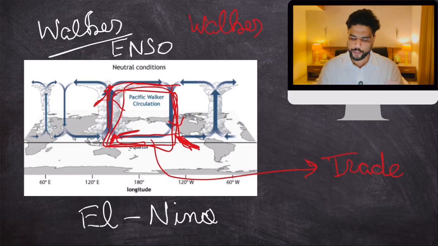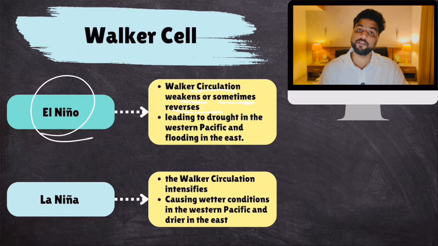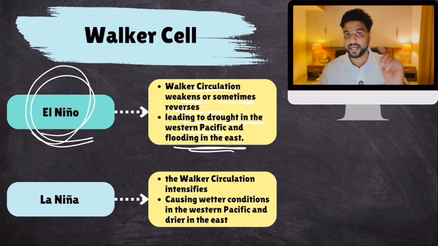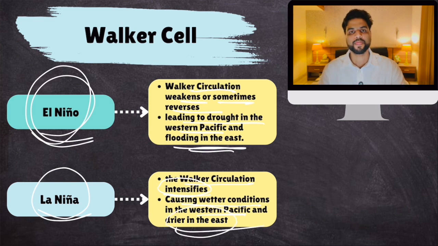Now, during El Nino, Walker circulation is weak. During normal, it is normal. During La Nina, it strengthens. So look at this. During El Nino, Walker circulation weakens or sometimes even reverses, leading to drought in the Western Pacific and flooding in the East. Western Pacific is Australia, Indonesia, and even India also. During La Nina, the Walker circulation intensifies, causing wetter conditions in the Western Pacific, heavy rainfall in India, North Australia, Indonesia, and drought-like conditions in South America. Clear? So this is Walker circulation, and this is all you need to know about El Nino Southern Oscillation.